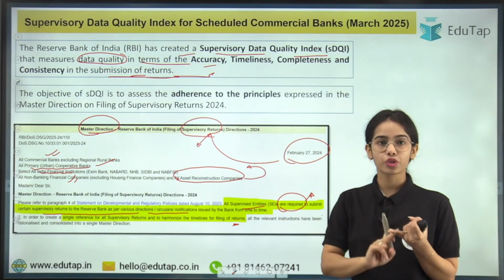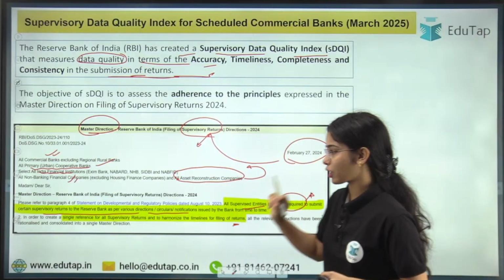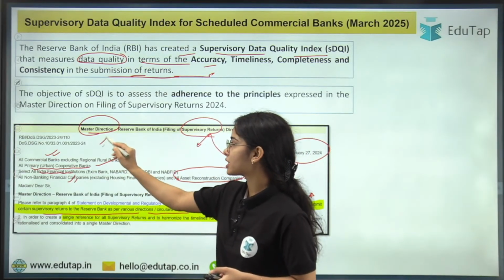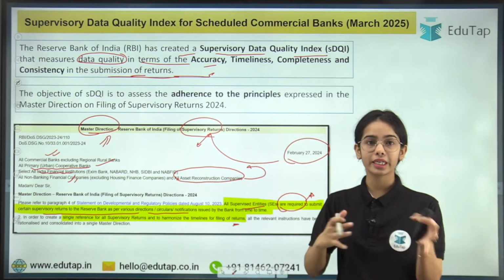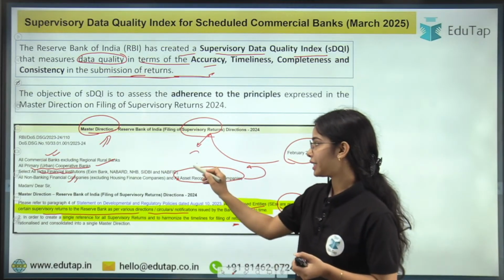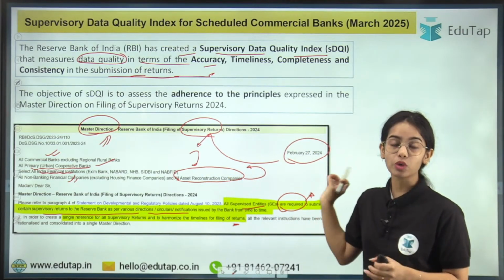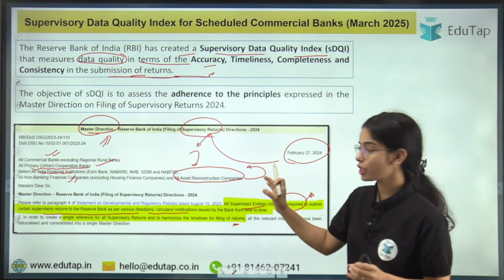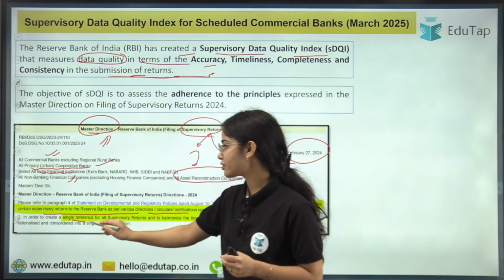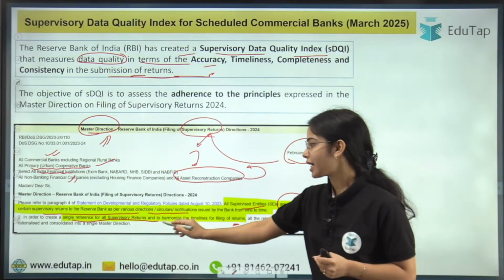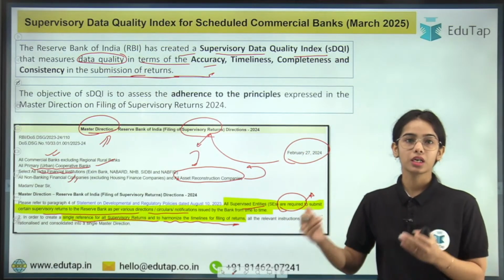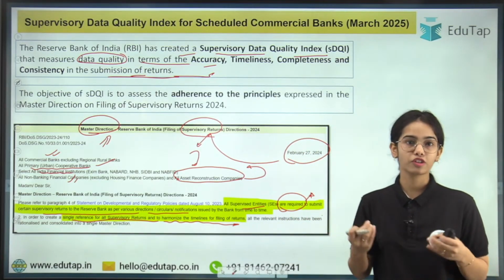They have to submit the supervisory returns for the Reserve Bank of India. Now what happened is that a master direction was released. Previously there were different guidelines for different entities, but later on, in February 2024, RBI released the master direction. So this became a single reference for all the supervisory returns and harmonized the timelines for submitting the returns to the Reserve Bank of India.